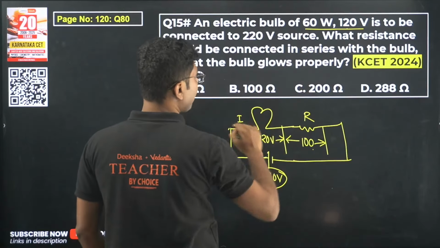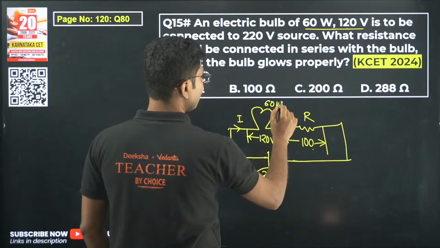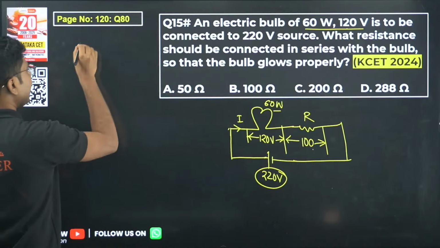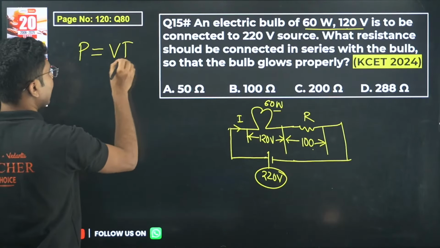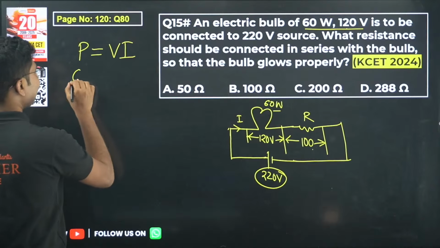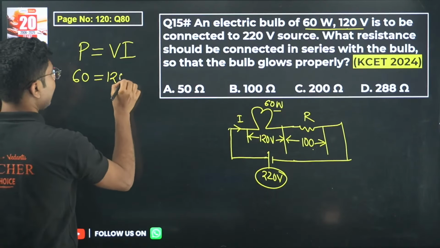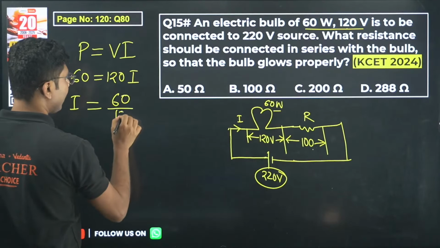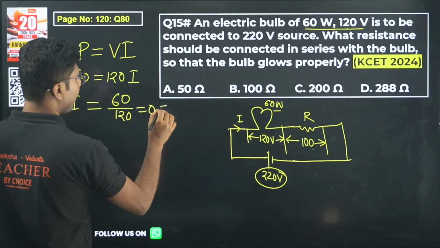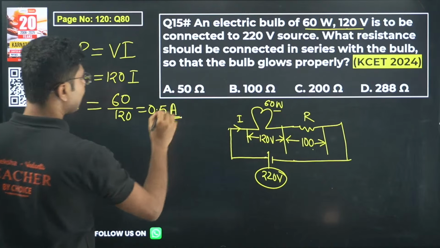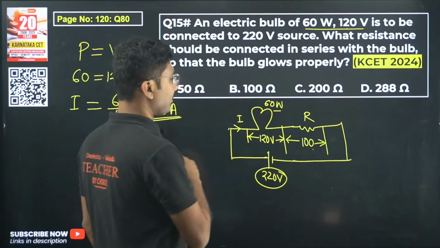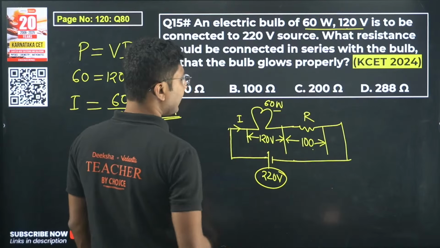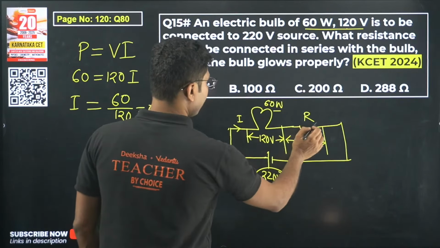The bulb is glowing properly, that means it is utilizing 60 watt power, voltage is 120 volt, that means power equals to V into I. Okay, power is 60, voltage is 120, then the current that is passing in the circuit is given by 60 by 120, that is 0.5 ampere. So 0.5 ampere is the current which is being passed in the circuit. So current we have calculated.